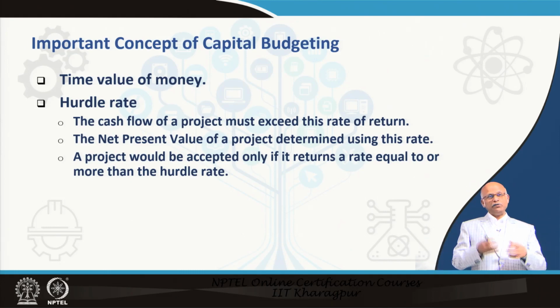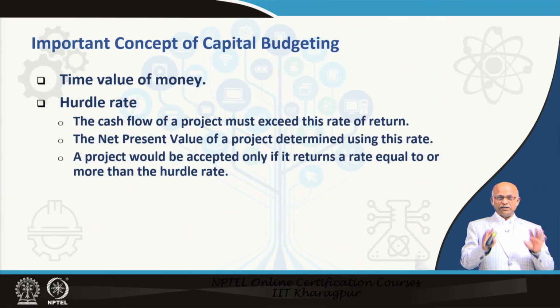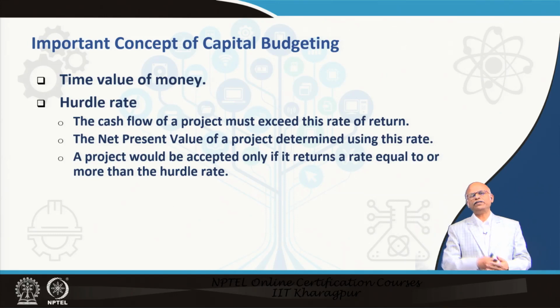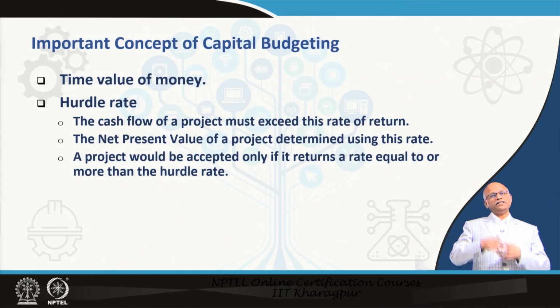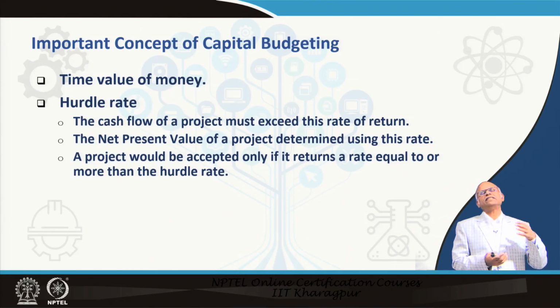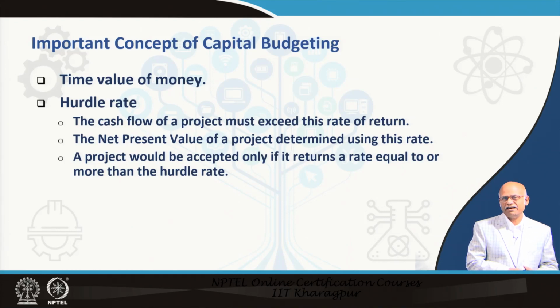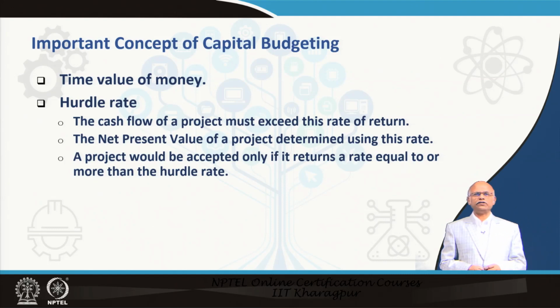And net present value is determined using the hurdle rate, and if the net present value is 0, then the hurdle rate is the rate at which the project is returning cash. If it is more, it is returning more than the hurdle rate. If it is less than 0, it is returning less than the hurdle rate. So, you are not going to accept the project.